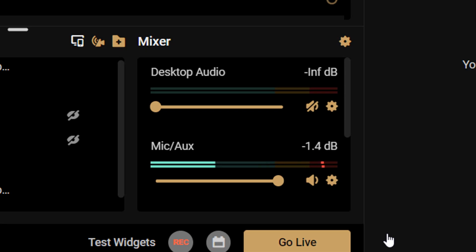Boom, we see it's clear. When the cars are not honking, you see it's flat. Yep, so we just got our noise suppression. So now you can stream without having all that background noise.